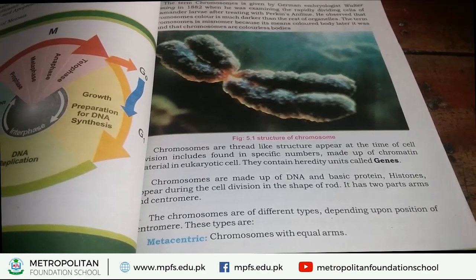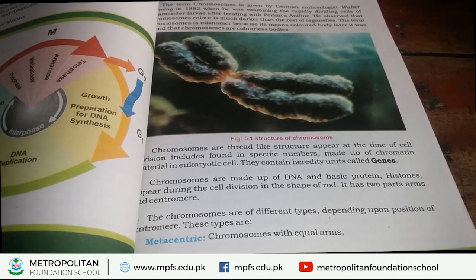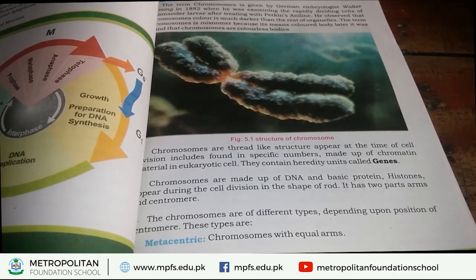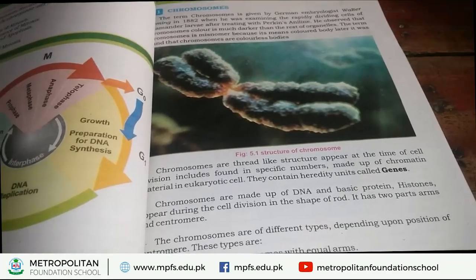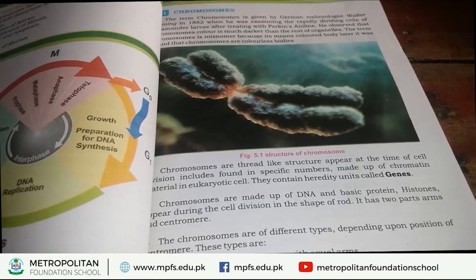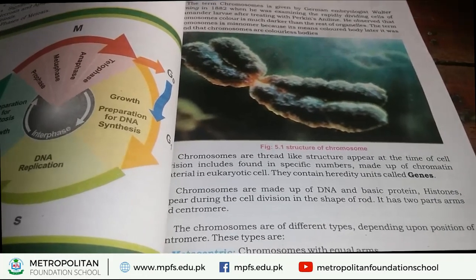It has two arms, and these two arms attach at a special point that is called centromere. What is centromere? The point at which two arms are attached. This point is called centromere.